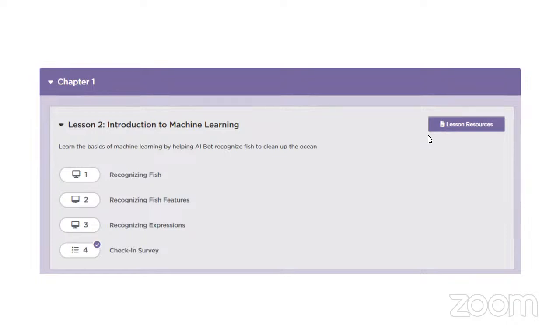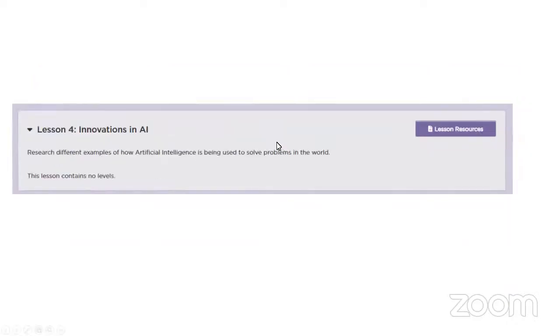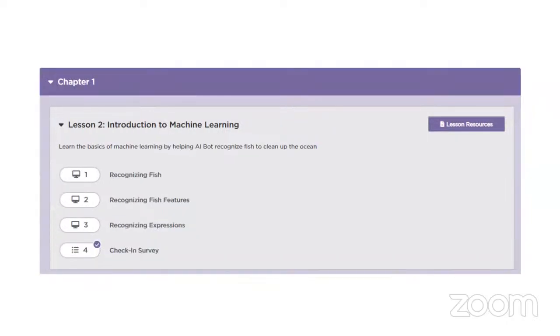It's going to be with games, and it's going to be fun. You don't need to worry if you don't know anything about computers at all. It's really very basic, and it's also going to help you learn about machine learning.